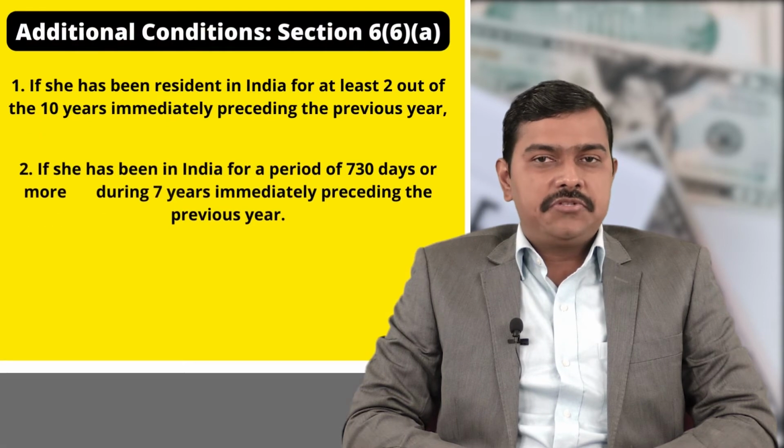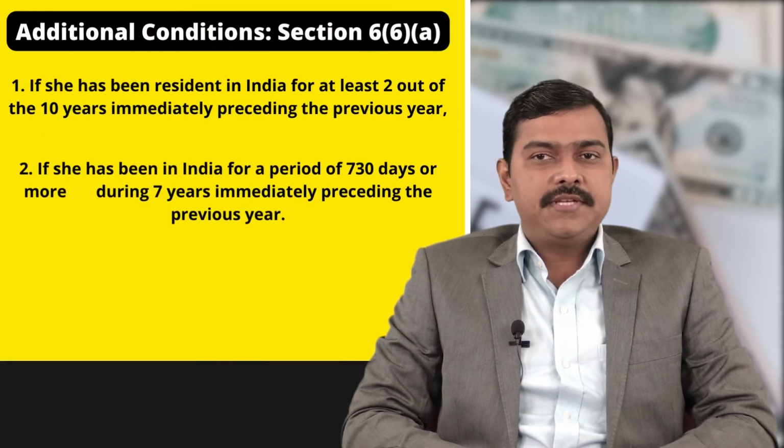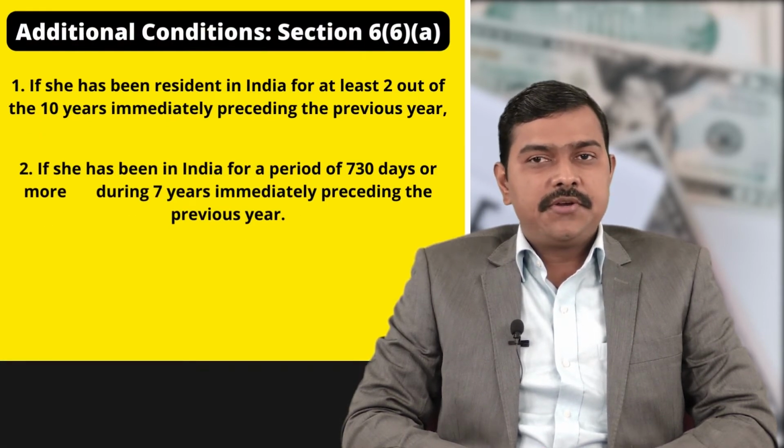If an individual becomes resident in India, then we will have to find out whether the individual is resident and ordinary resident in India or resident but not ordinarily resident in India. For this, the individual will have to satisfy both of the additional conditions which are defined under section 6, subsection 6, clause A.